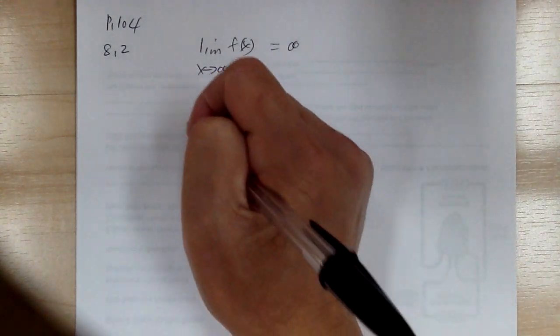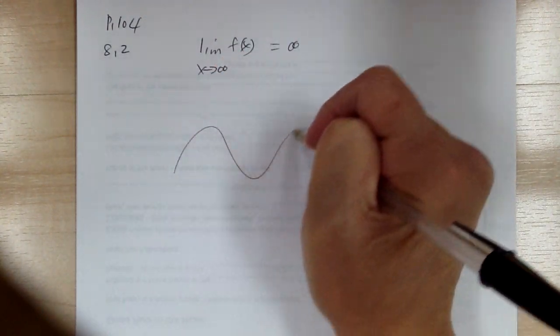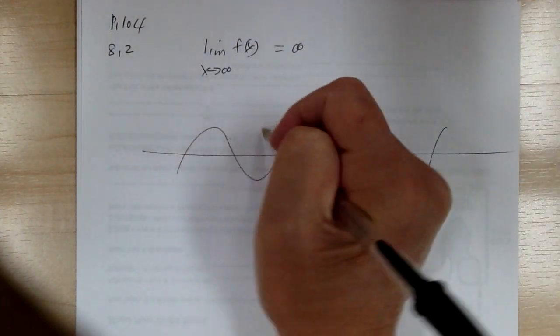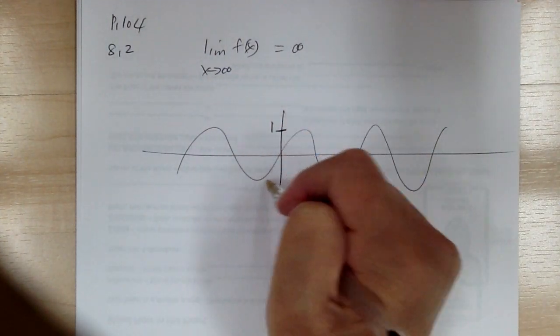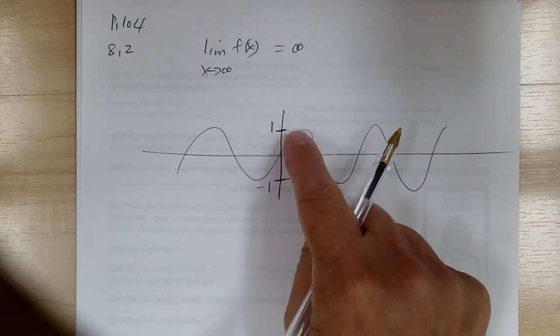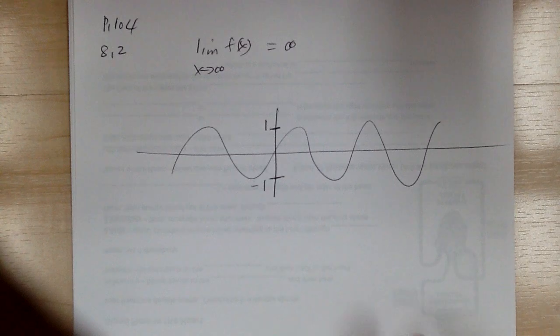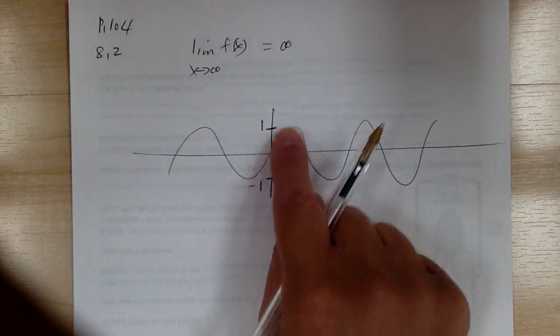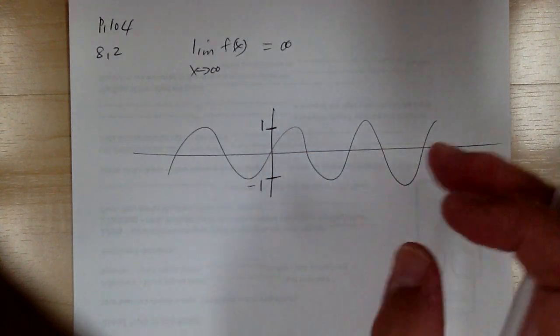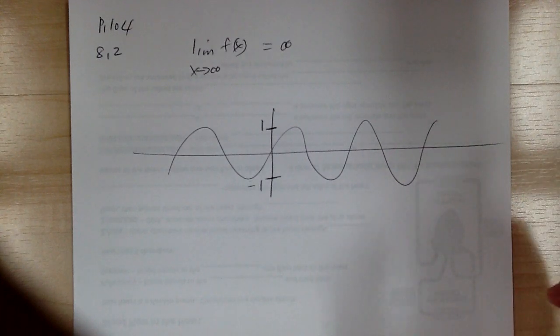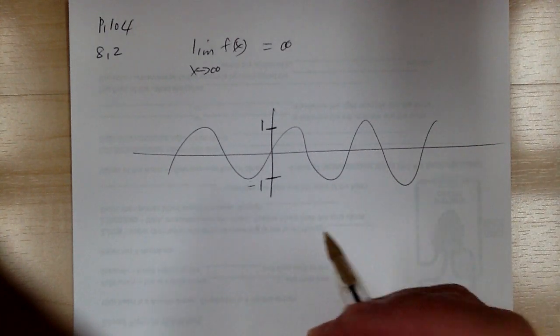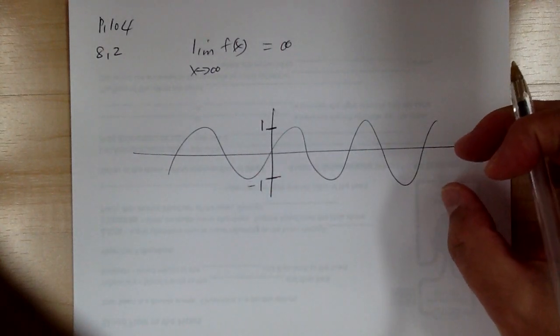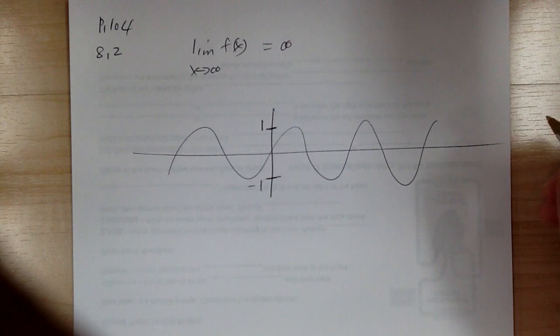For example, if you know the sine function, the sine function looks like this, right? So the sine function, the maximum is 1, and the lower value is -1. So it's bounded between -1 and +1. However, the limit does not exist because it doesn't approach a fixed value. It goes up and down, it oscillates. So it does not converge. So in this case, it diverges. It doesn't converge to a certain number. So again, you have to be careful: don't assume that because it's bounded it's going to have a limit. So just be careful.